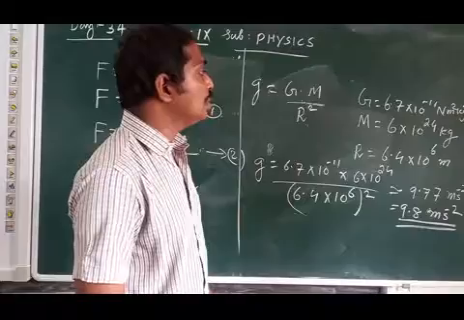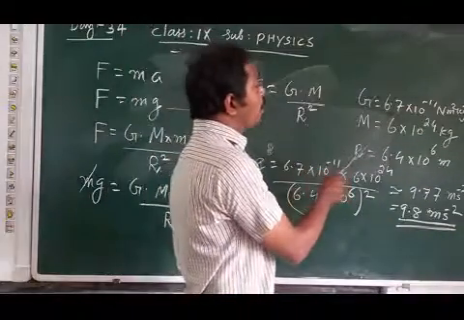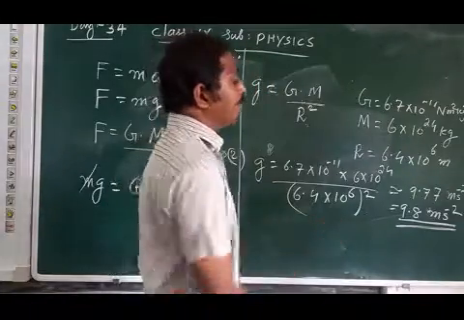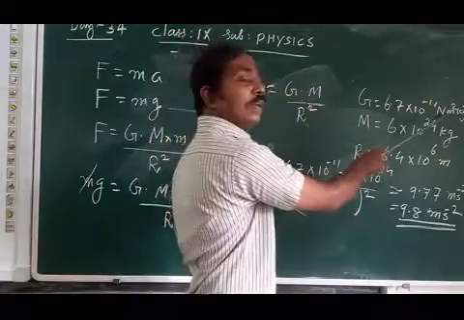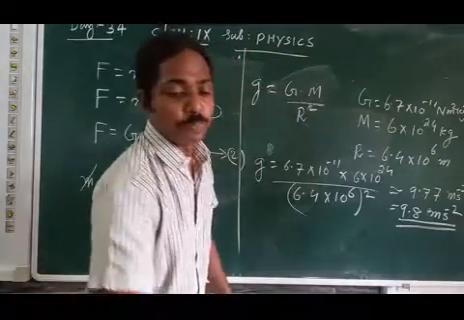So we have two values. We have learned capital G value 6.7 into 10 raised to minus 11, small letter g value 9.8. Unit of capital G is Newton meter square kilogram raised to minus 2. Here the unit is meter second raised to minus 2.